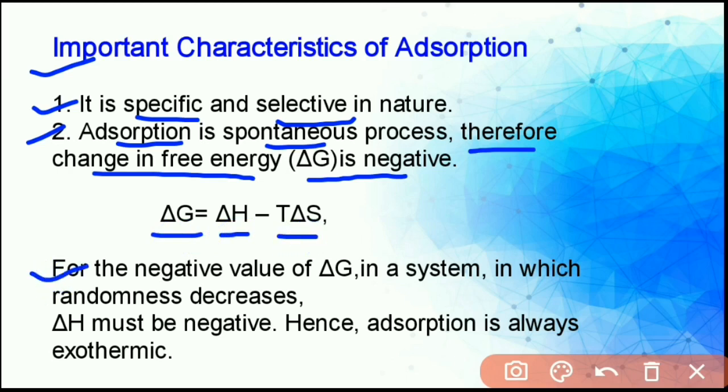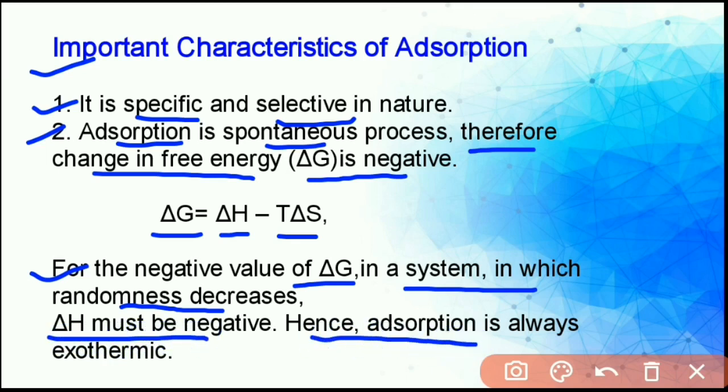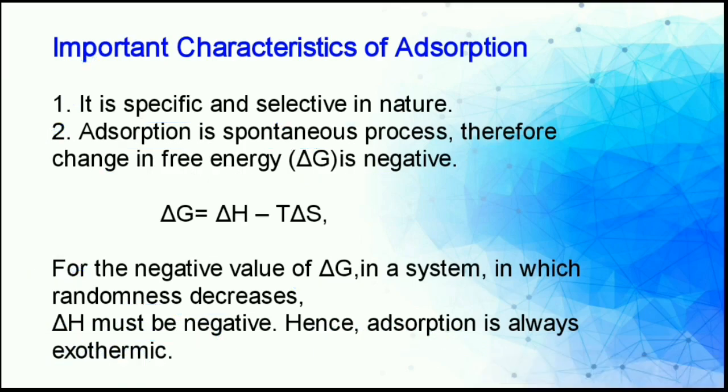From the equation, del G is equal to del H minus T del S. So for a negative value of del G in a system in which randomness decreases, because here two processes occur, adsorption and desorption, and both processes oppose the randomness of the system, therefore del H must be negative. Hence adsorption is always exothermic.